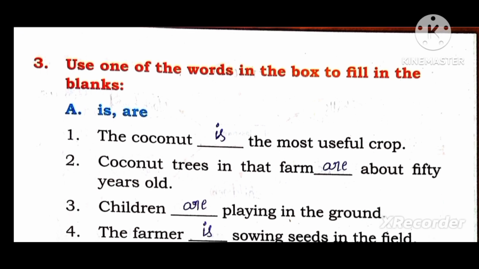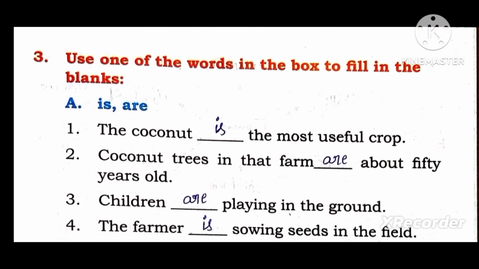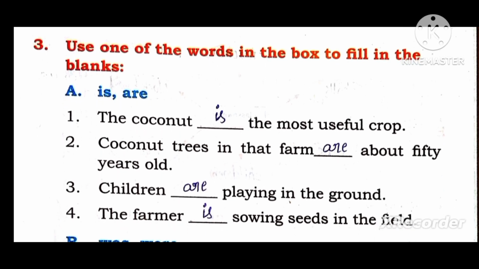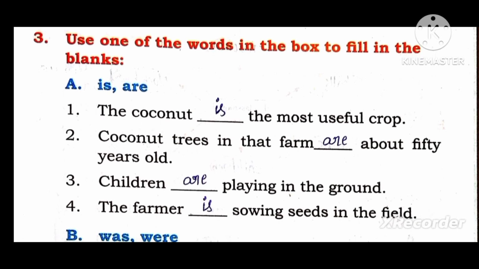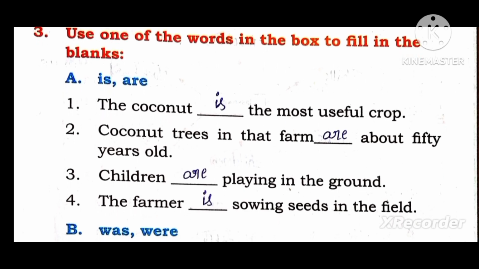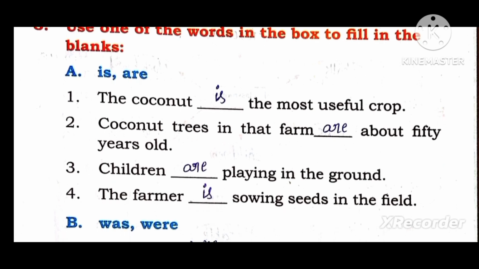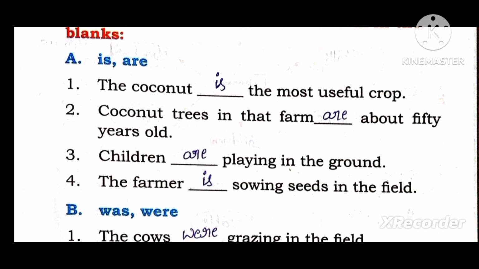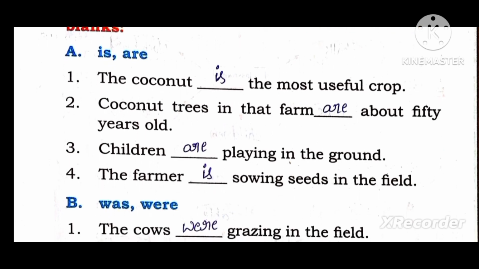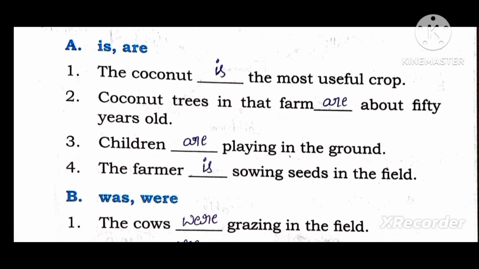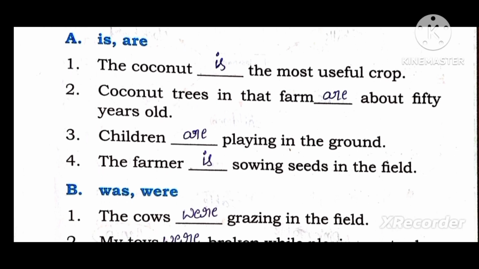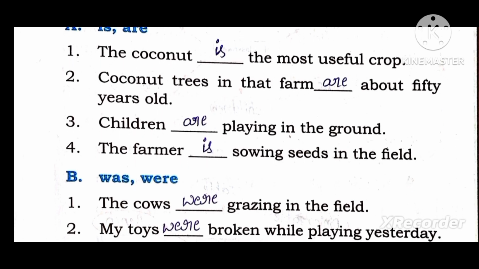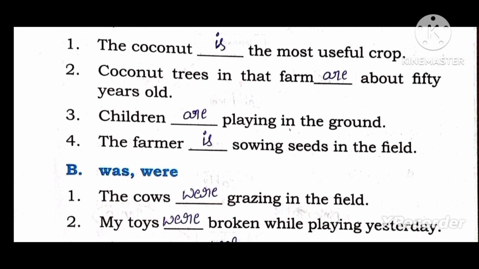Third main, use one of the words in the box to fill in the blanks. Is or are. First one, the coconut is the most useful crop. Second one, coconut trees in that farm are about 50 years old. Third one, children are playing in the ground. Fourth one, the farmer is sowing seeds in the field.